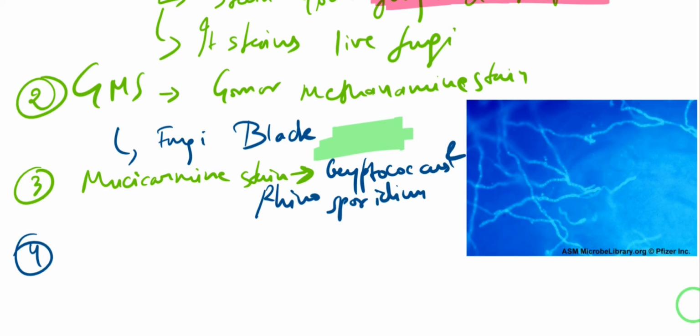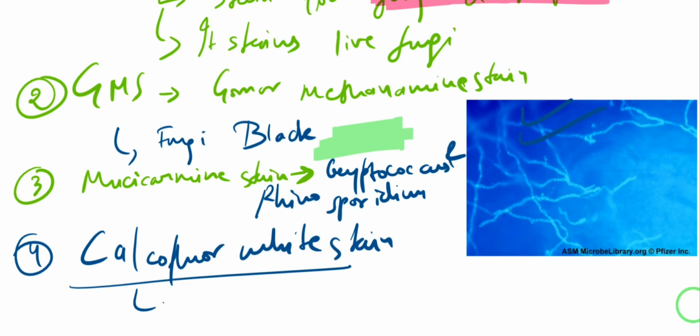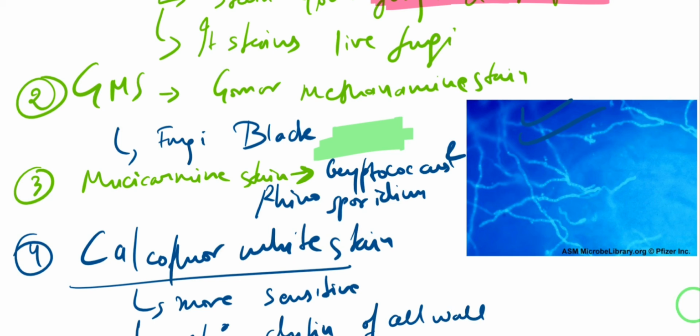Okay, then my favorite one is calcofluor white stain, because it is going to show this fluorescence that we are seeing right here. So calcofluor white stain, okay, it is more sensitive than the other stains that I talked about. It is more sensitive, and the good thing about it is that it stains the chitin. It stains the chitin of the cell wall, okay, which is a homopolymer of NAG, N-acetyl glucosamine. So this is a picture of calcofluor stained fungi, and it sort of appears like a septate hyphae.